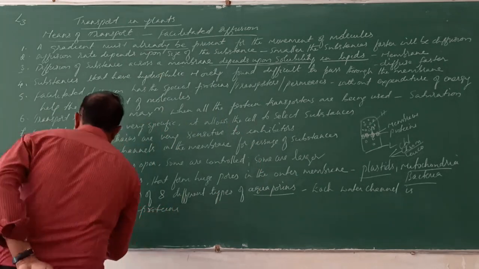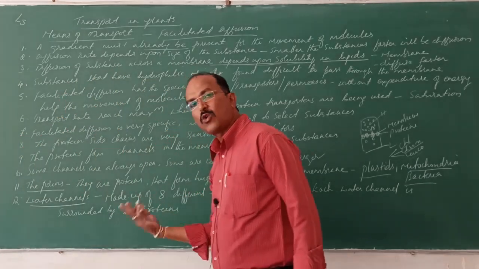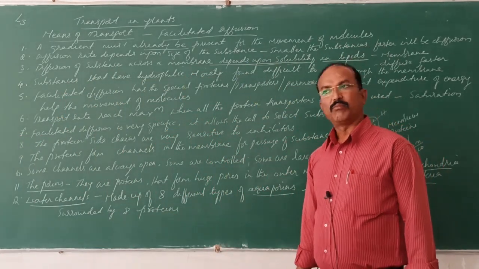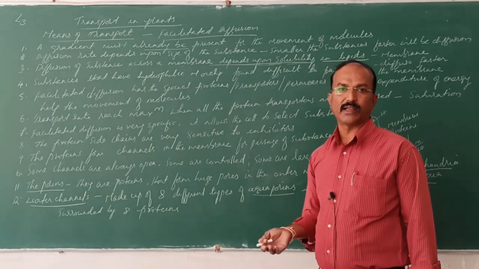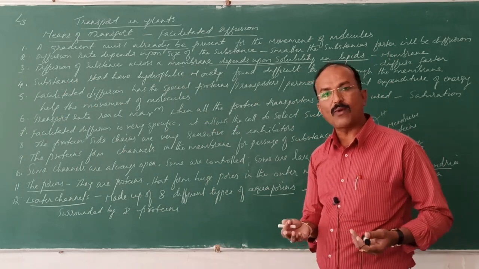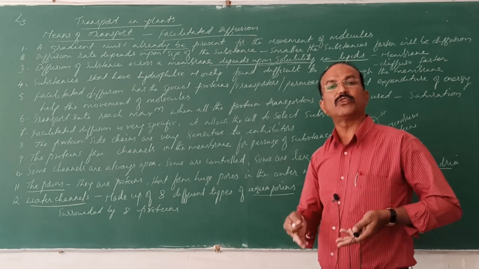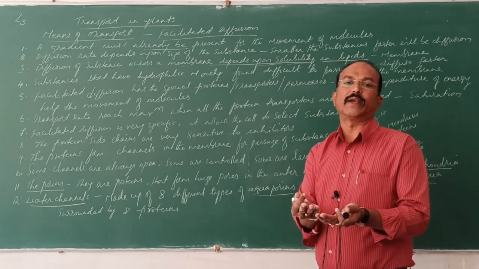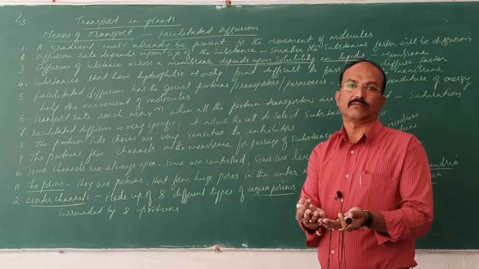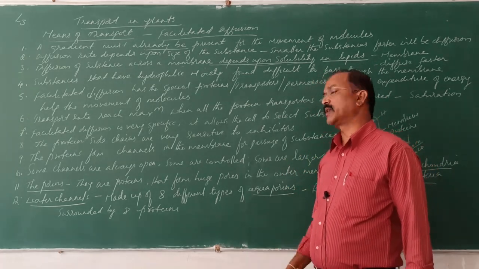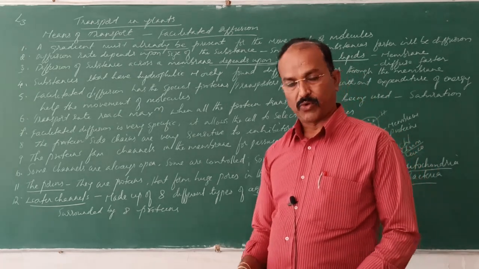That is why they are called porins, aquaporins. Porins are nothing but proteins. They form huge pores. Aquaporins are made up of 8 different types of proteins which allow the movement of water. That is why they are called aquaporins.